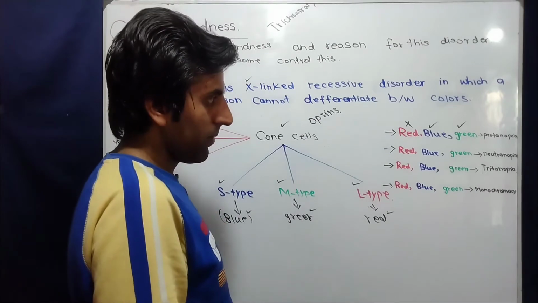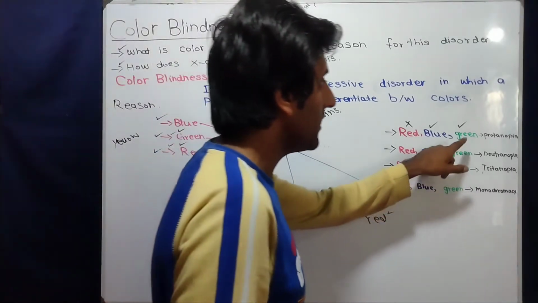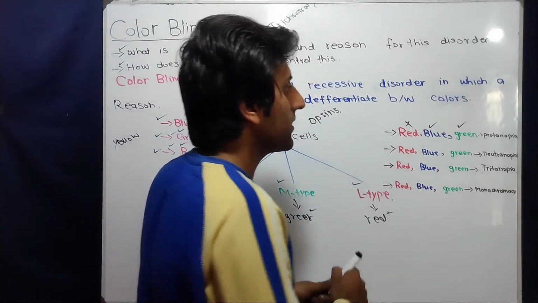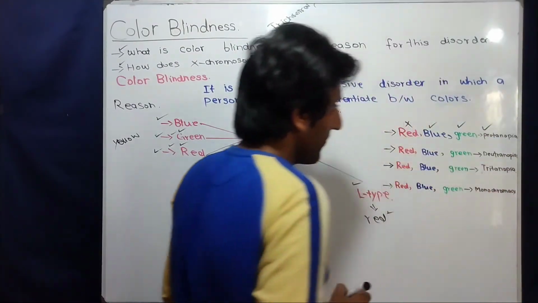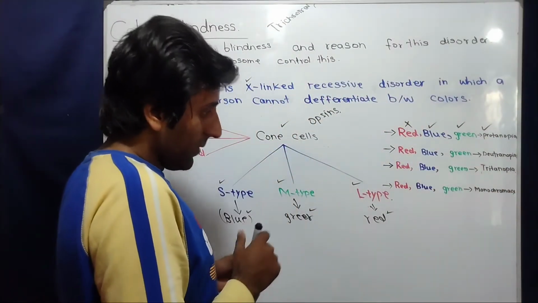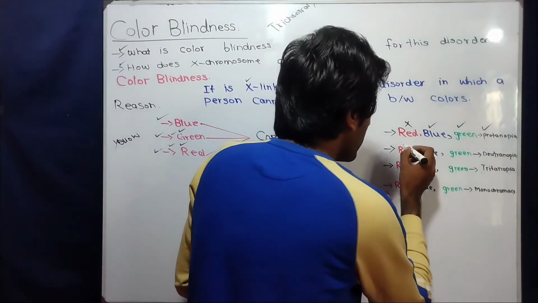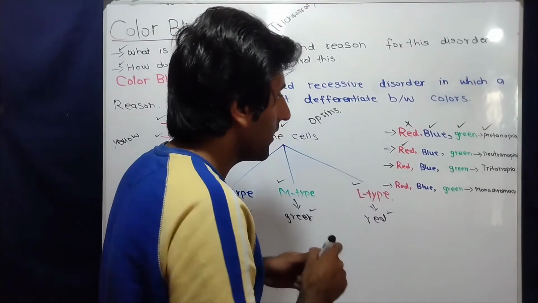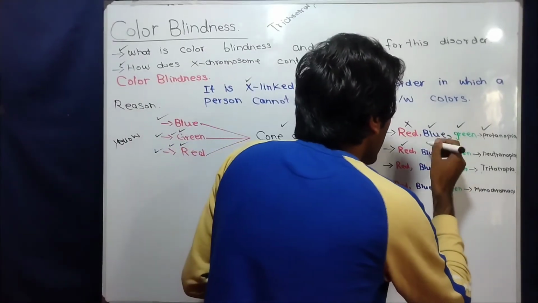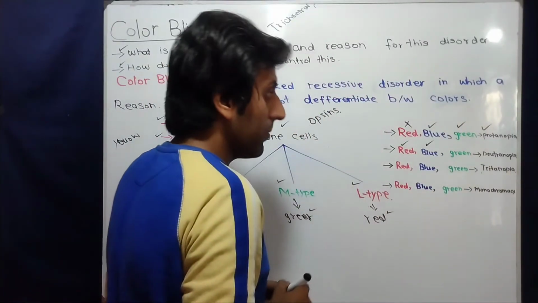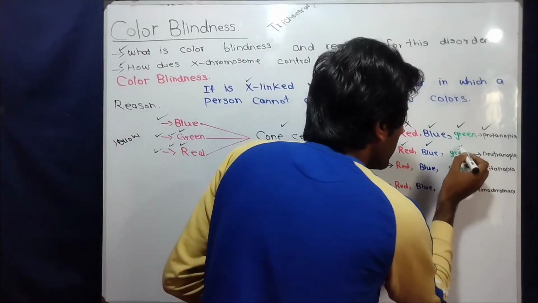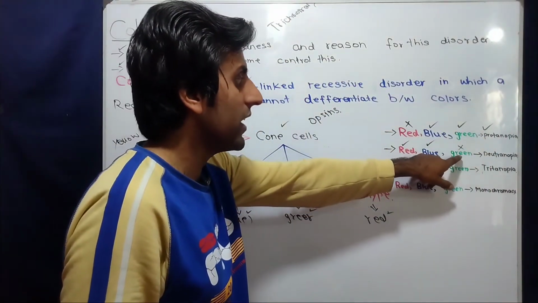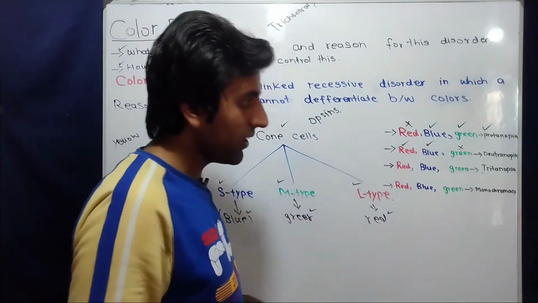This type of color blindness, in which a person can see green color and blue color but cannot detect red color, is called protanopia. And there are some other people who can detect red color because they have normal opsins for detection of red color, and normal opsins for detection of blue color, but they cannot detect green color because they don't have normal opsins or normal pigments inside cone cells for detection of green color.